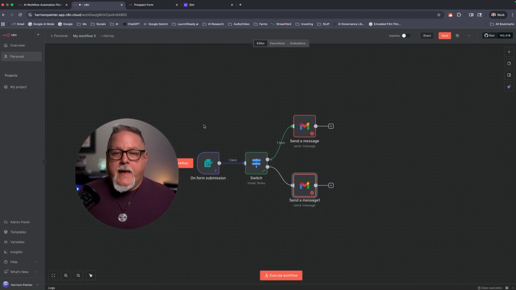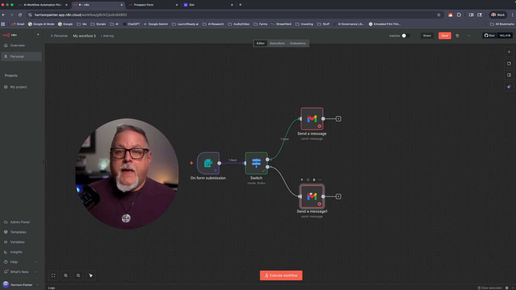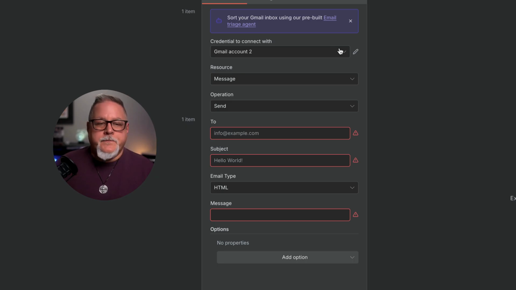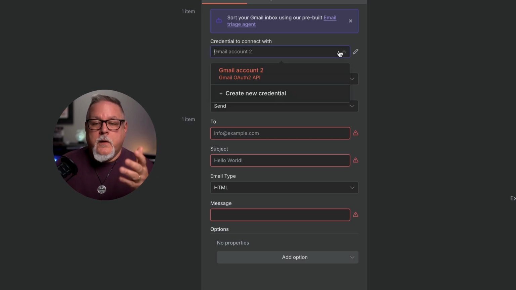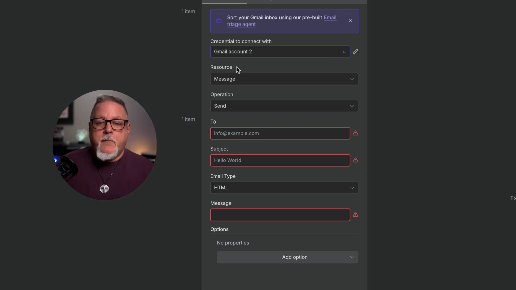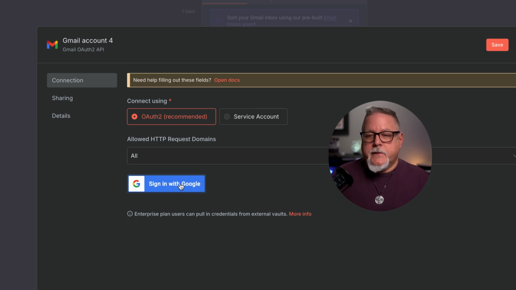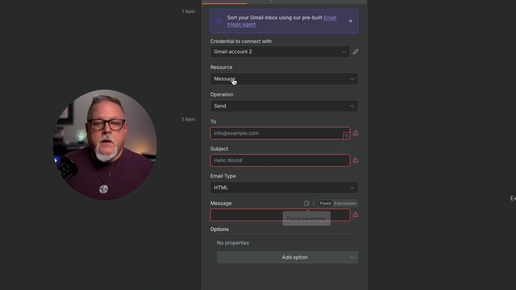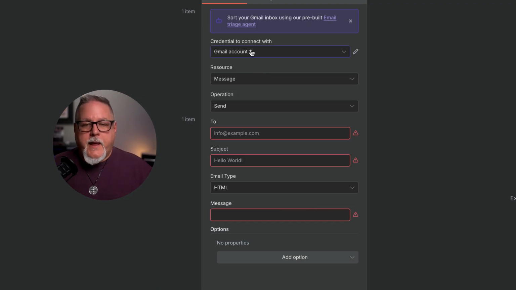So now what do we have? We have our form that just got filled out with the data. We have our logic on what to do with the data. And now we are going to email either approved or denied. That's basically what's happening. So let's go in and set up these emails. The first thing is you are going to have to sign in to your Gmail in this case. I'm already signed in here, but you could create new credential, open that up, and literally you just sign in and you're off to the races there. In my case, we're just doing the one I already have.